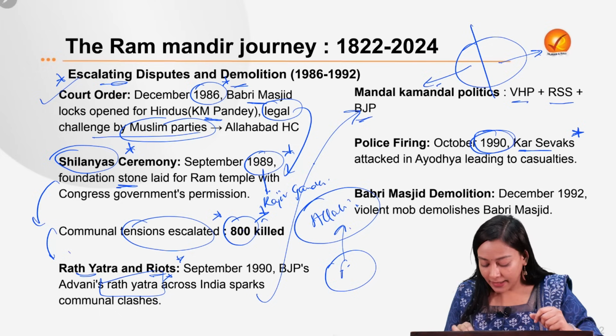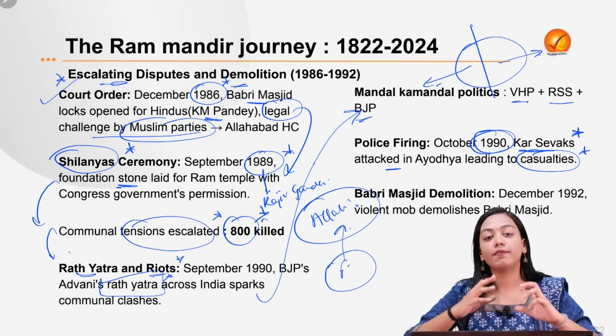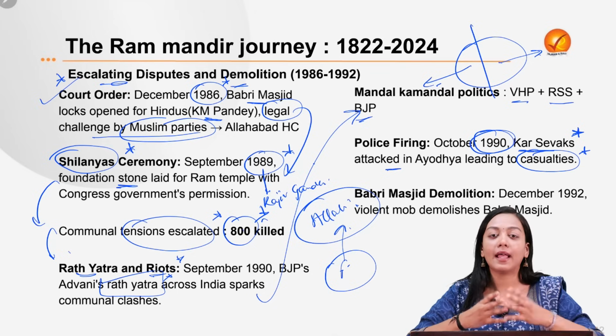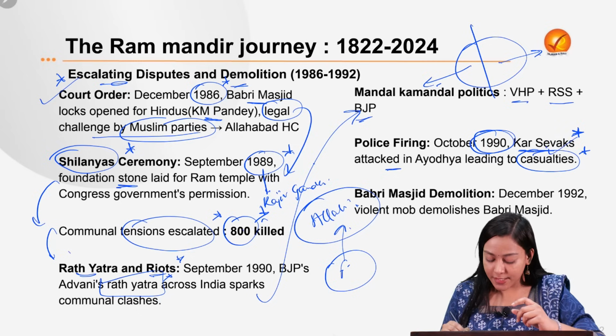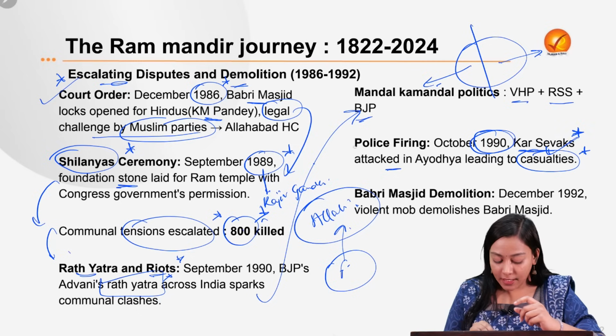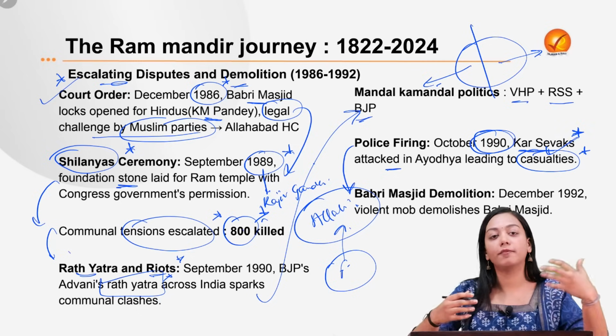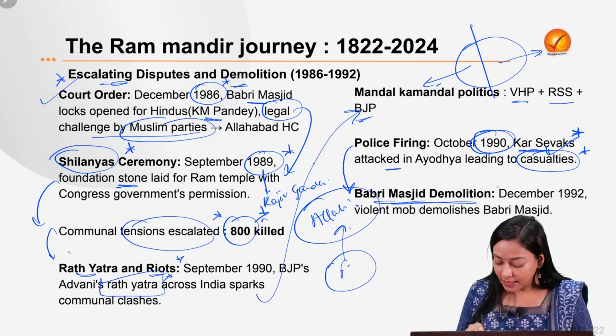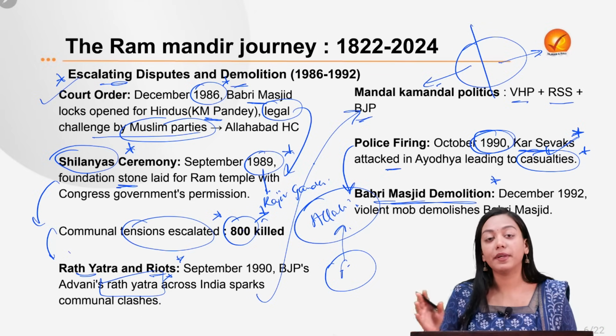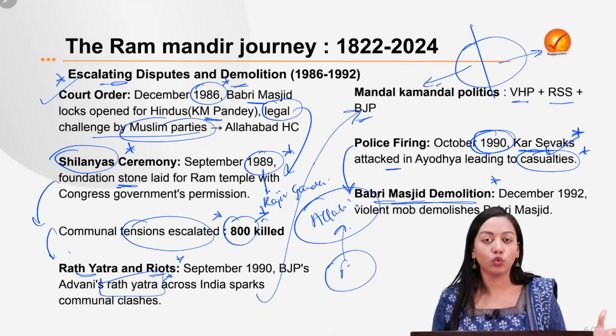So finally in 1990, Kar Sevaks attacked Ayodhya, leading to heavy casualties. There was a huge fight between the police and state administration of that part, and the Kar Sevaks. And finally, the Kar Sevaks raised a flag over the Babri Masjid, and this finally led to the demolition of Babri Masjid in the year 1992.